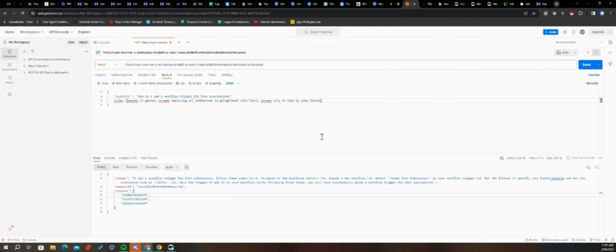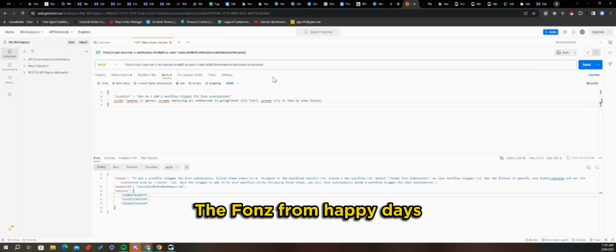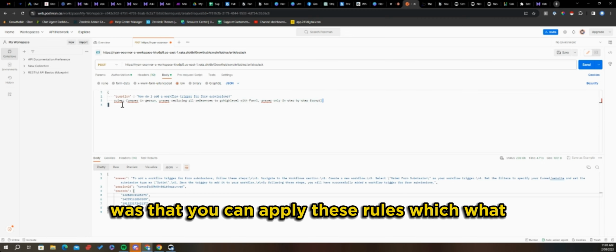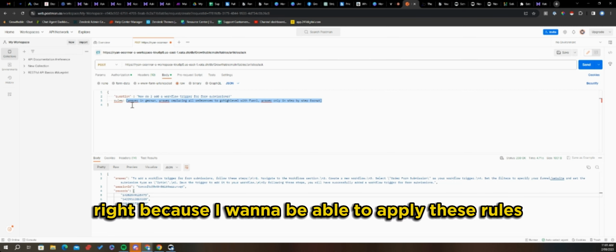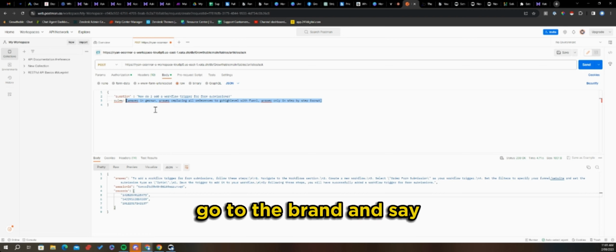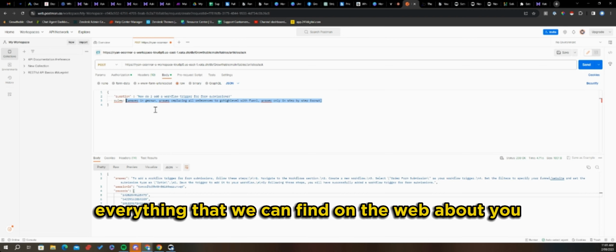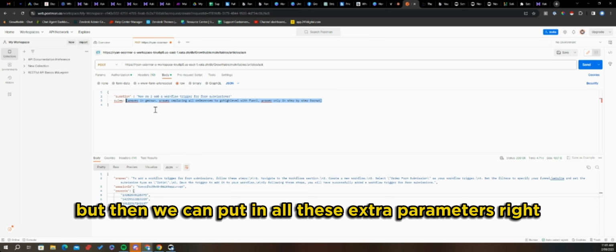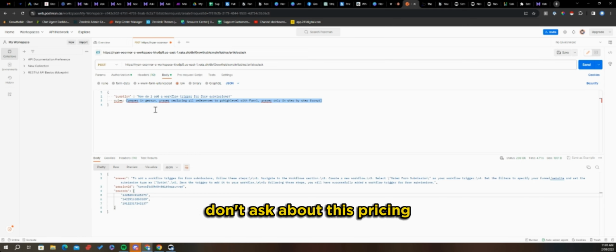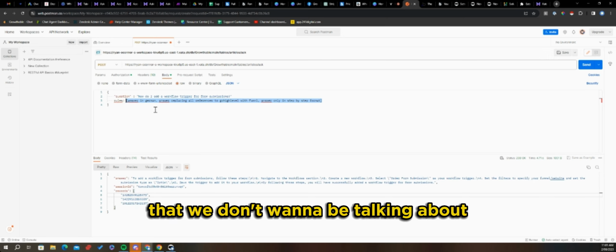The whole point of me showing you that I could get the bot to answer as the Fonz from Happy Days was that you can apply these rules. This is why it's awesome. As an agency, I want to be able to go to the brand and say, it's not only learning or has learnt everything that we can find on the web about you or about this particular subject matter, but then we can put in all these extra parameters. Don't ask about this pricing. Don't answer questions about this tier that we don't want to be talking about.